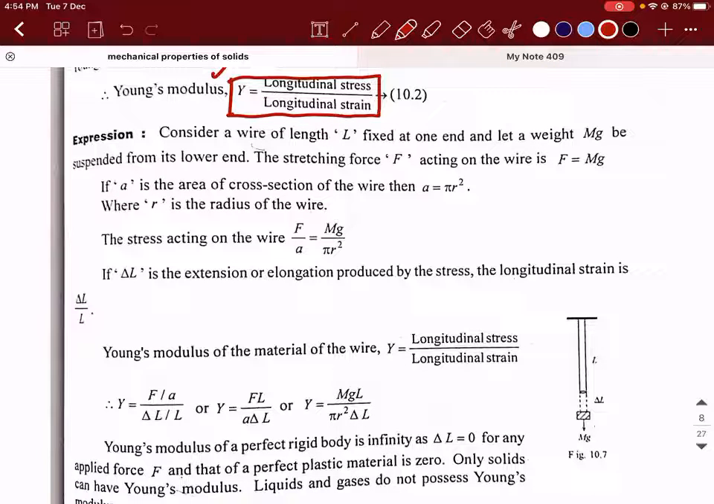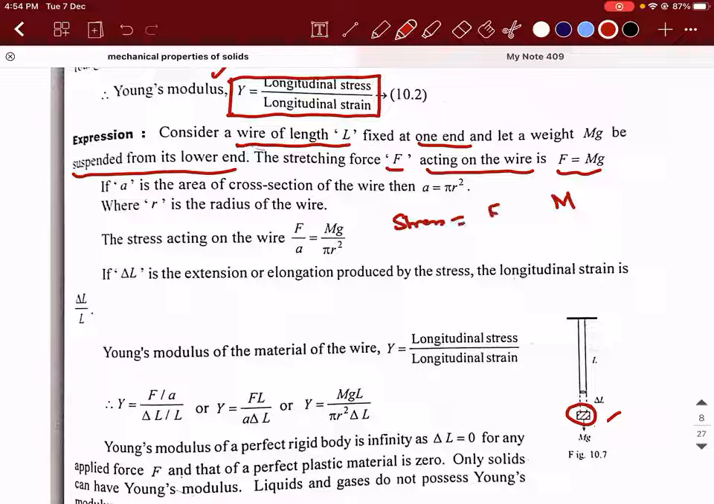How do you calculate Young's modulus for a given wire? Let us say you consider a wire of length L, which is fixed at one end, and let a weight mg be suspended from its lower end. The stretching force F acting on the wire is F equal to mg. So stress is equal to force divided by area, which is mg divided by the area, pi r square. The force is acting on this much amount of area.